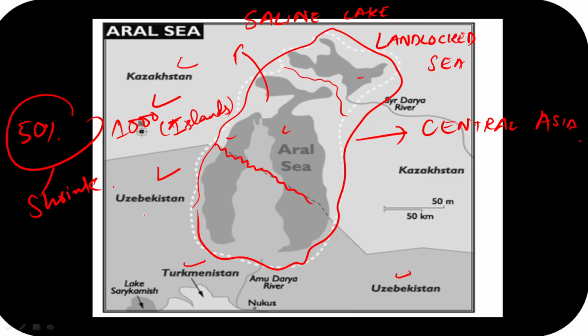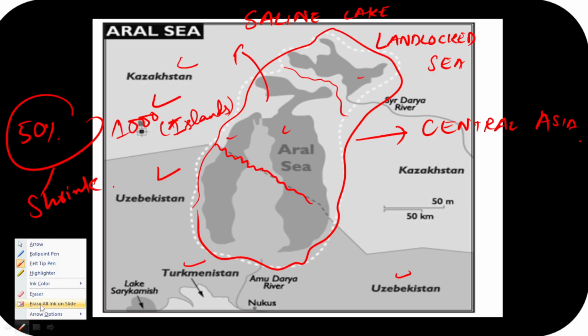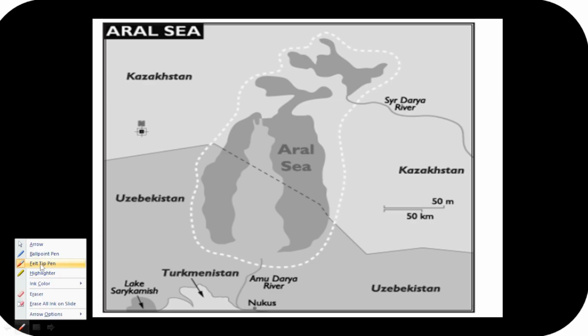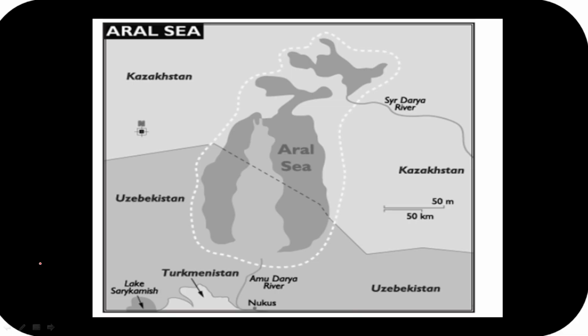Because of the industrial revolution and fertilizer runoff, बहुत सारा हमें नुकसान हुआ. Here you will see the weapons were tested near this Aral Sea. जो nuclear weapons थे, तो उस basis पे भी हमें problem हुआ था during the Cold War. And guys, we will see the health and ecosystem of the thousands of people living around this Aral Sea has been severely compromised, या फिर we will see it has been severely affected.